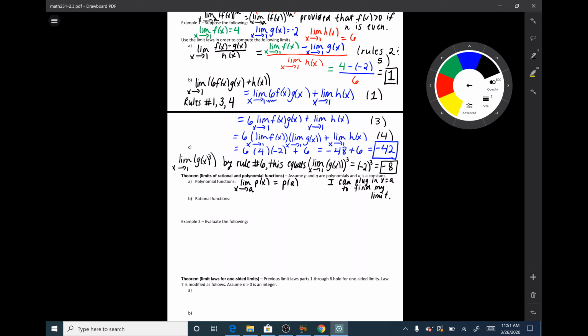The second rule is called the rational function rule, and it says the following: the limit as x goes to a of p of x over q of x is equal to p of a over q of a, as long as q of a is not equal to 0. Since we can't divide by 0.